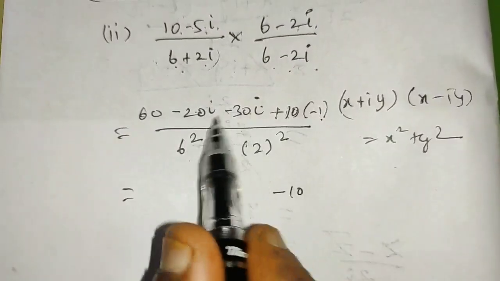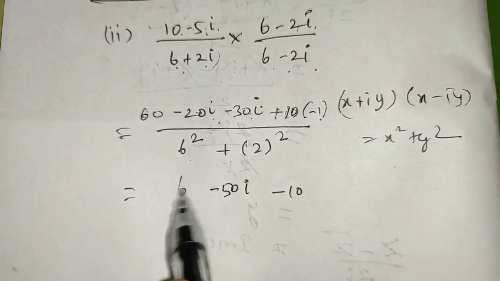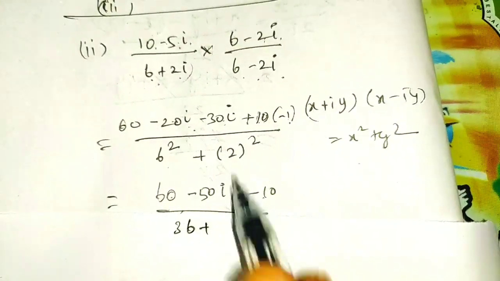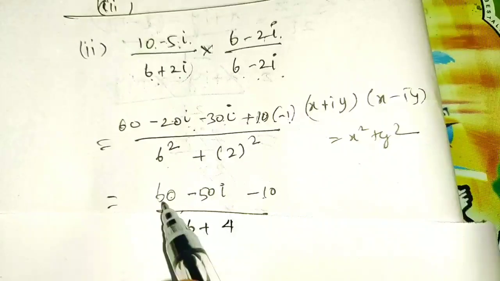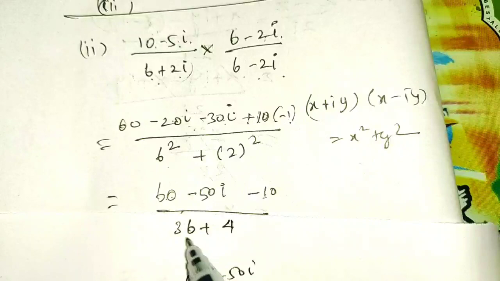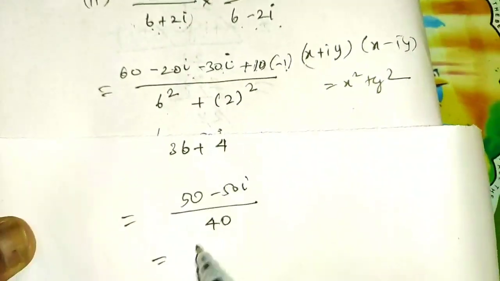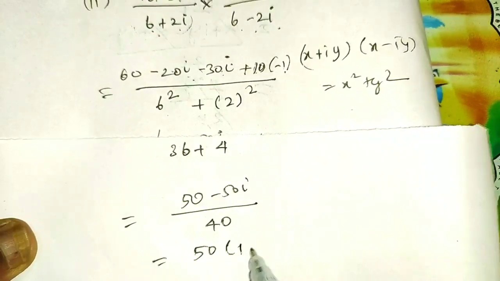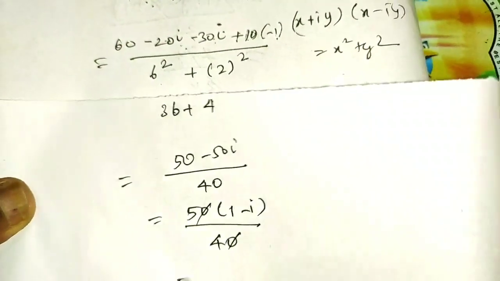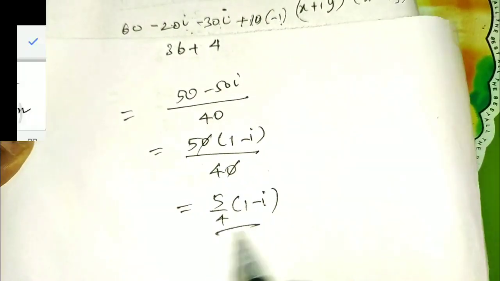Here if you add these two imaginary terms, you will get minus 50i. In the denominator, 6 square gives 36 plus 2 square is 4. So 60 minus 10 gives 50, minus 50i, divided by 36 plus 4 gives 40. If you take 50 as common, you will get 50 into (1 minus i) divided by 40. The 0s get cancelled. We will get the answer as 5 by 4 into (1 minus i).